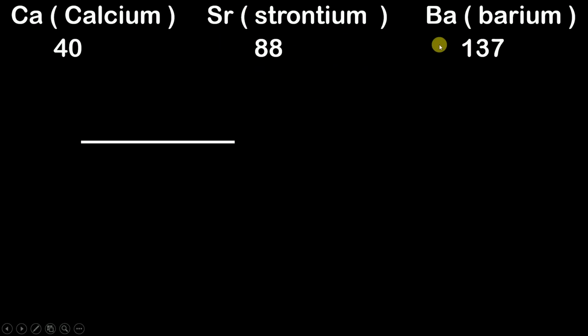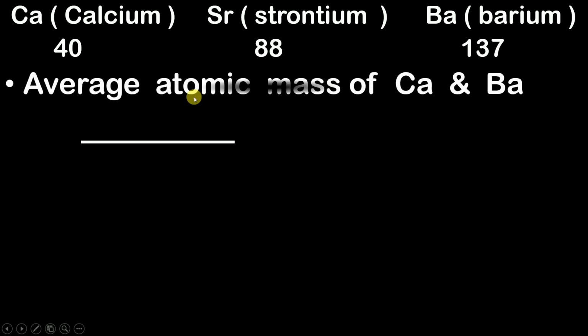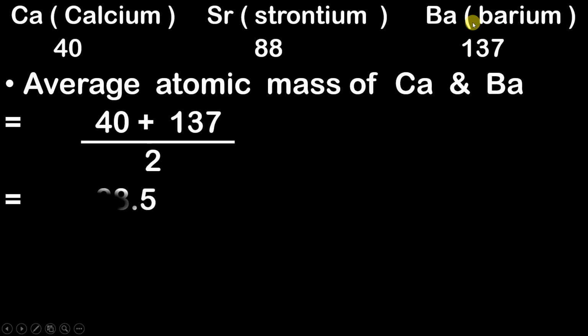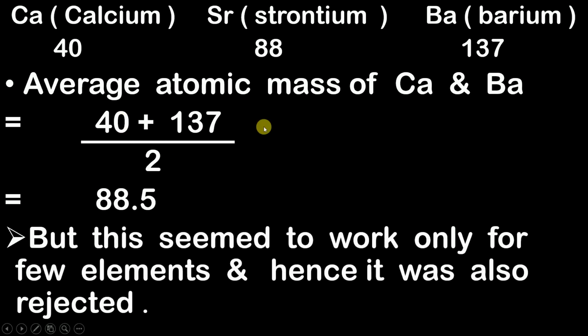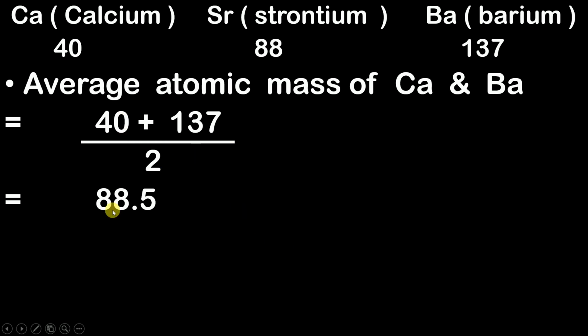So now when we take the average atomic mass of calcium and barium, that is 40 plus 137 divided by 2, which gives you 88.5. Now when you compare this 88.5 and 88, these are almost equal. So hence the law was followed and he was able to form a group of 3 different elements.